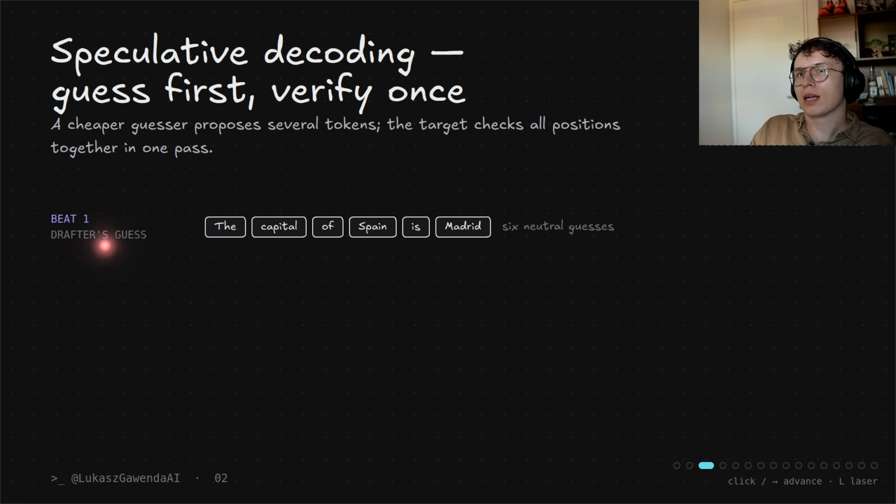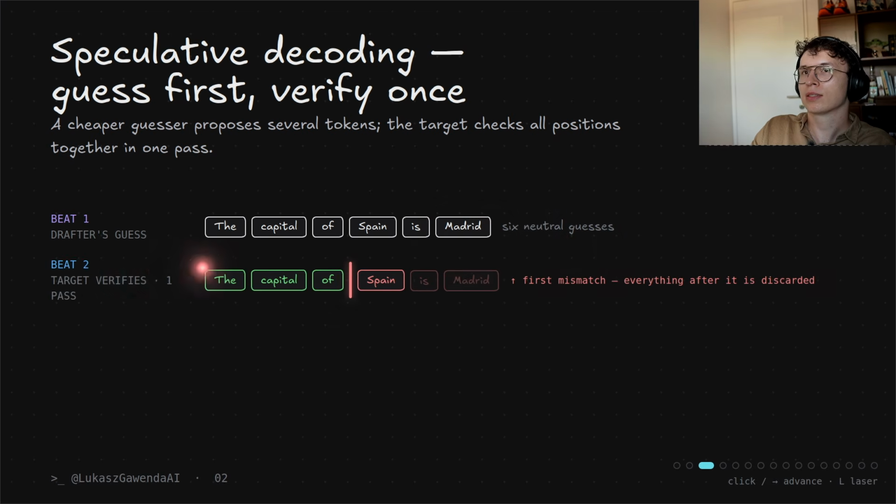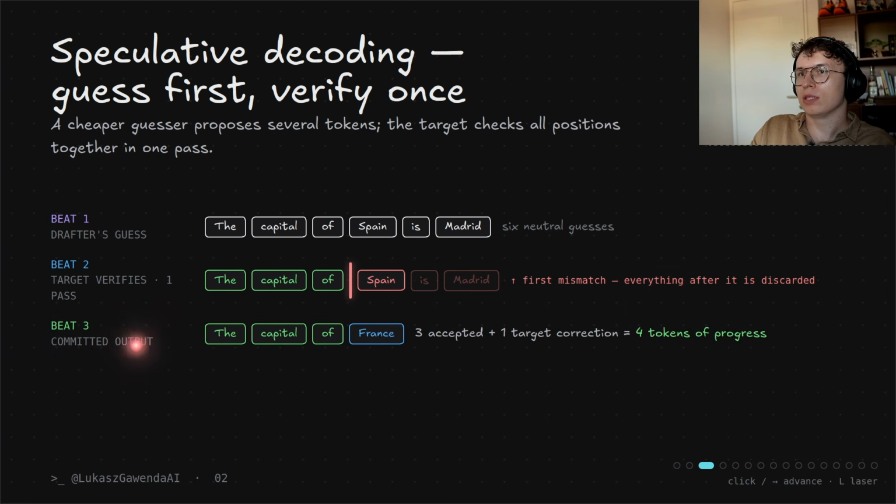So here the drafter guesses: the capital of Spain is Madrid, which is 6 neutral guesses. And then we have the target verification. It accepts the first 3 tokens, and then it doesn't accept Spain. Because it doesn't accept it, we need to delete all of these tokens. And now when we send the output, we are still in the decoding phase, so we can add 1 more token: the capital of France. So we get 4 tokens together.